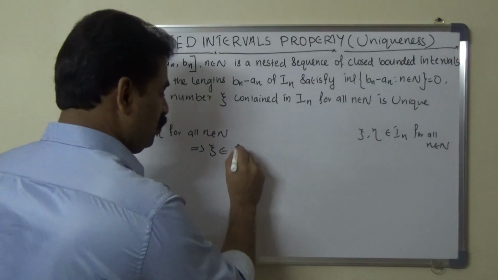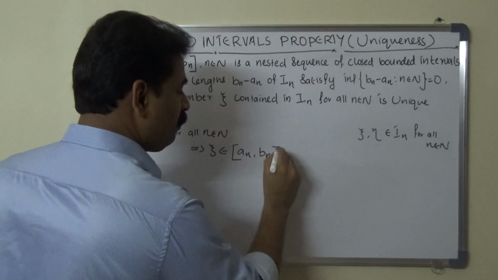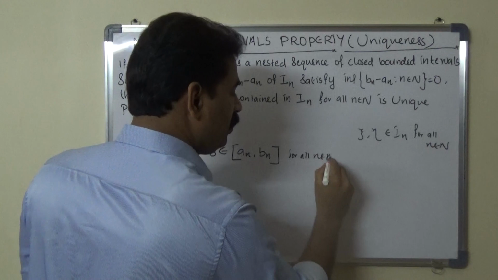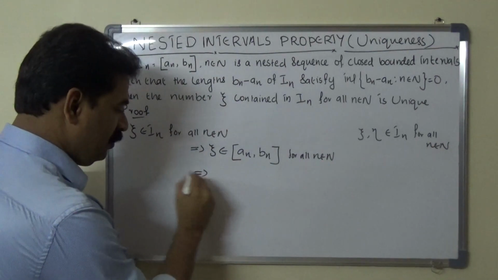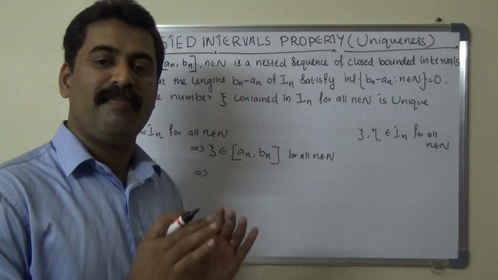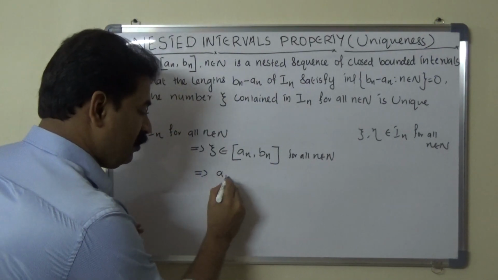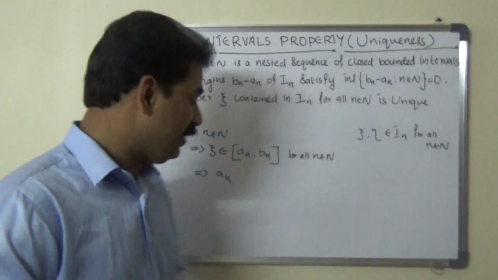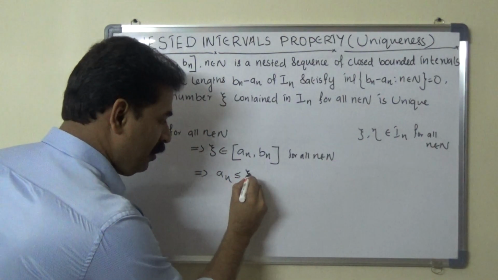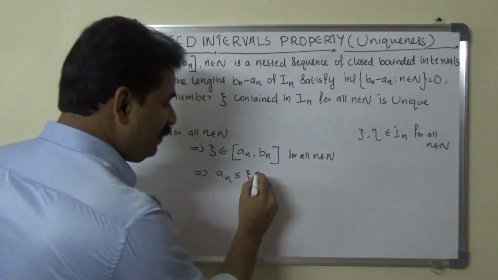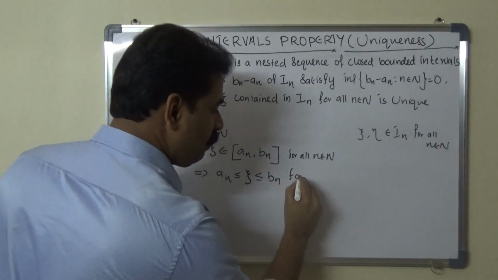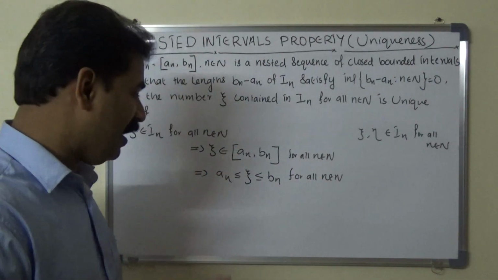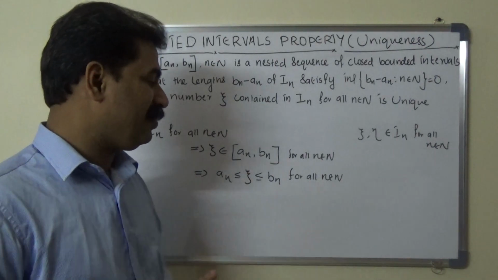So psi belongs to closed interval an, bn for all n. This means psi lies between an and bn. That means an is less than or equal to psi, and psi is less than or equal to bn for all n belongs to capital N.